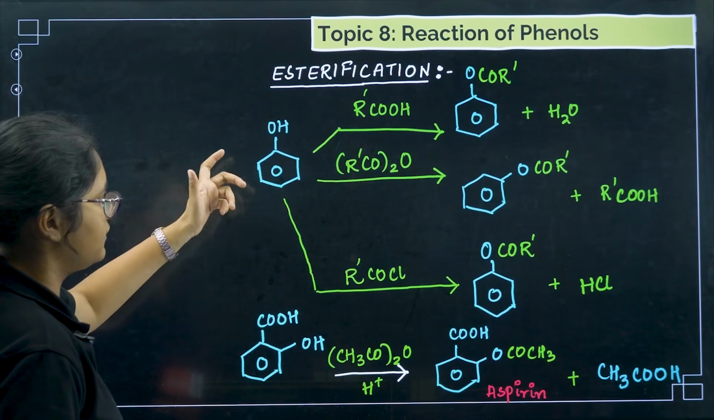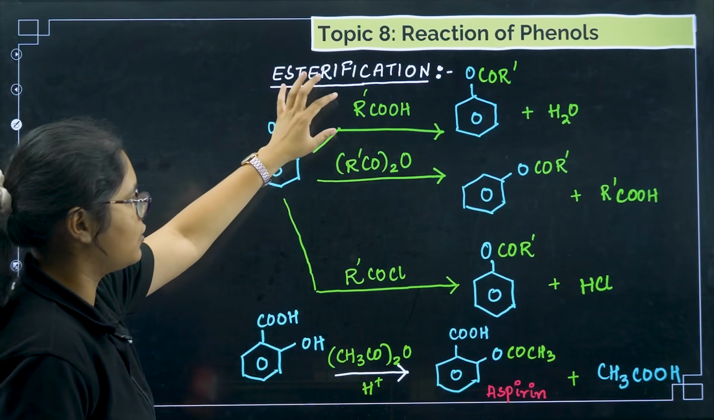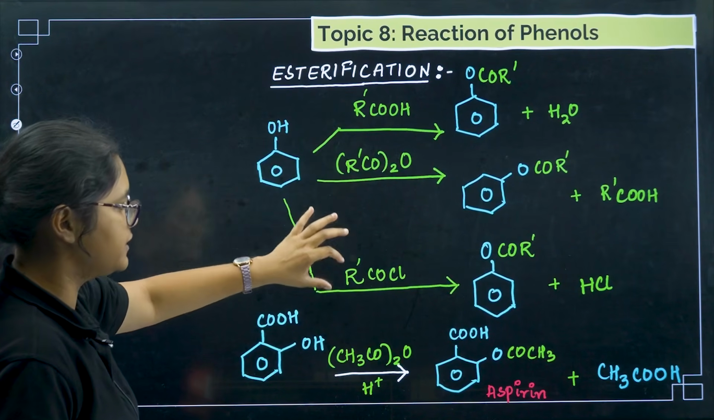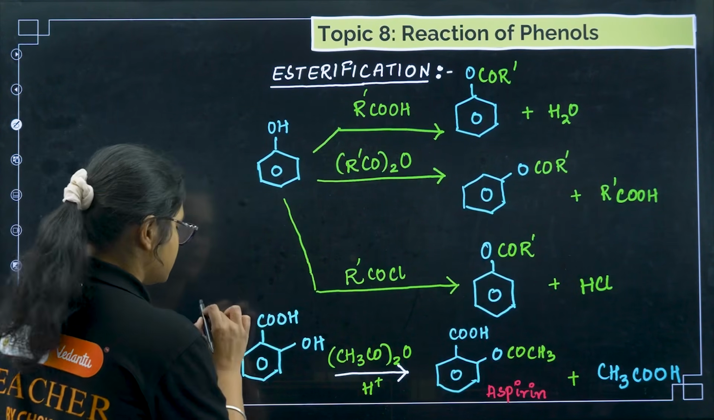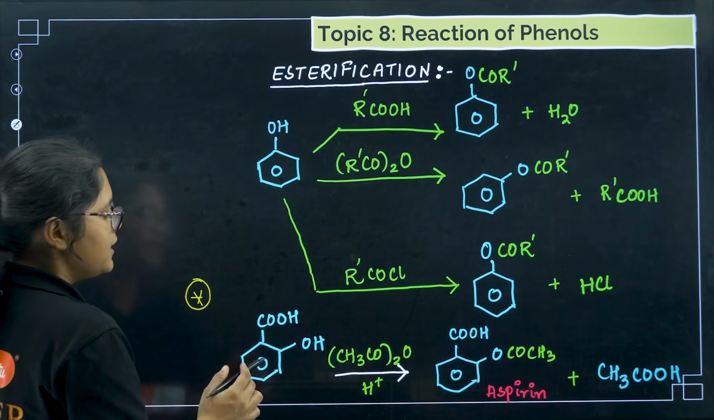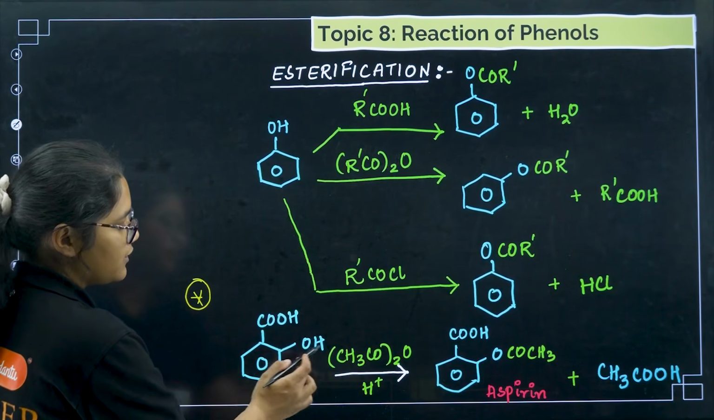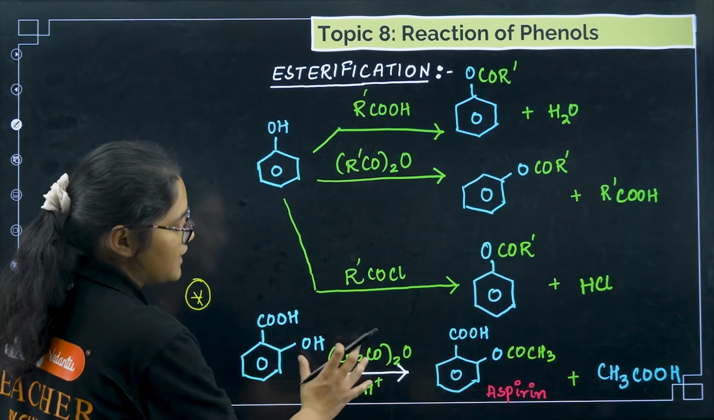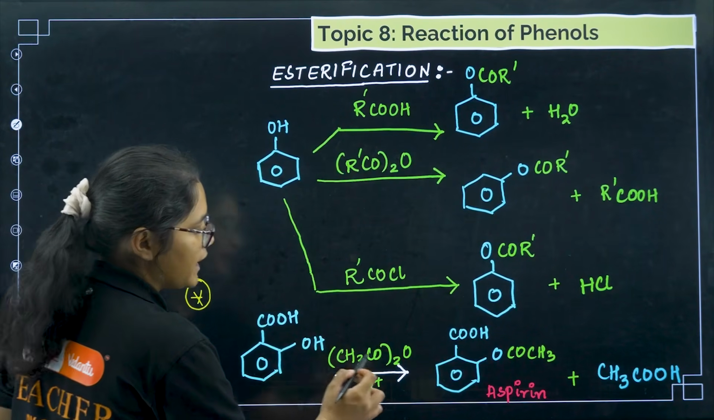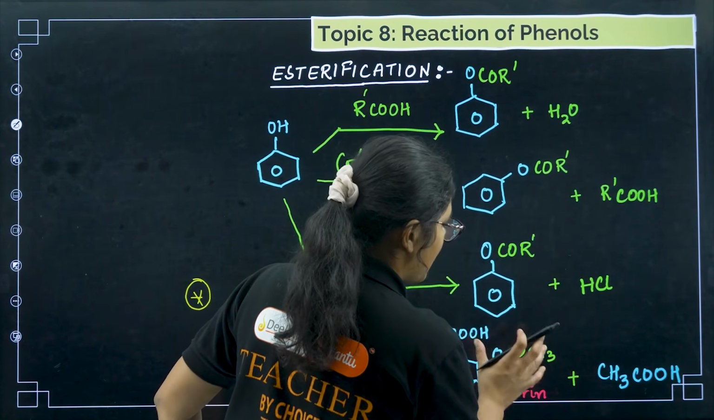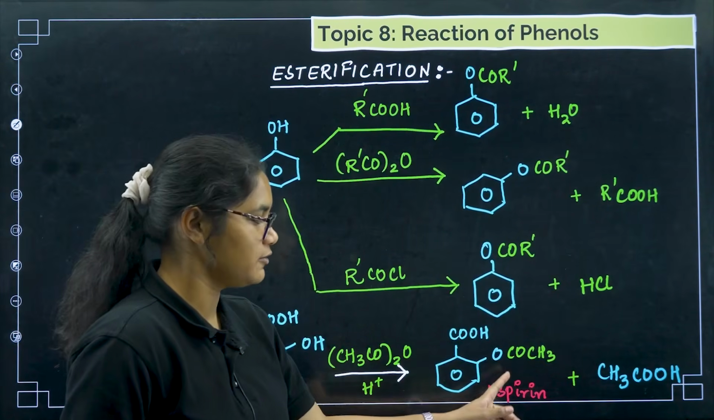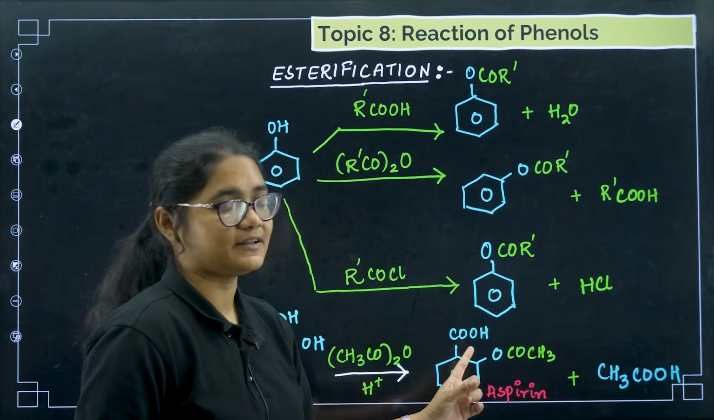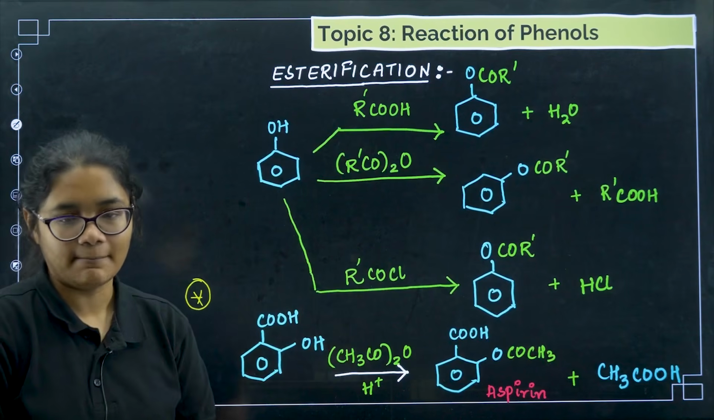I have already explained how you can do it with alcohol, with acids, with acid anhydrides. There is one very important esterification reaction, from salicylic acid. If you treat it with the anhydride (CH3CO)2O, what happens? Here we get OCOCH3. This product structure you should remember, because it can be asked what is the structure of aspirin. So this is the structure of aspirin, which is widely used in medicines.